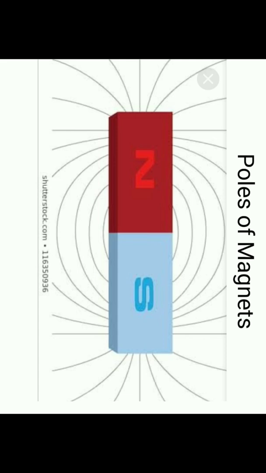Now, did you get the definitions, children? Tomorrow, along with the tabular form, you must write the definitions also. Now we will see how the magnet is. What are the parts of the magnet? See, these are called the poles of the magnet. You have a color there, N and S. N means the north pole, S means the south pole. Two poles will be there for a magnet.